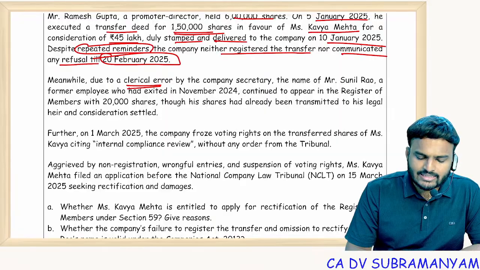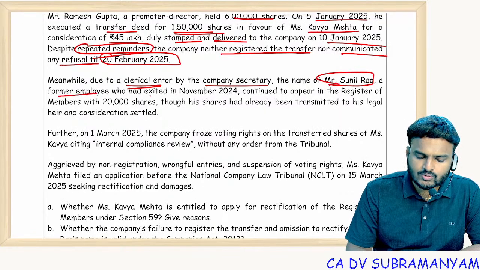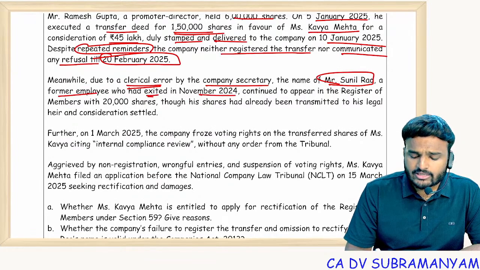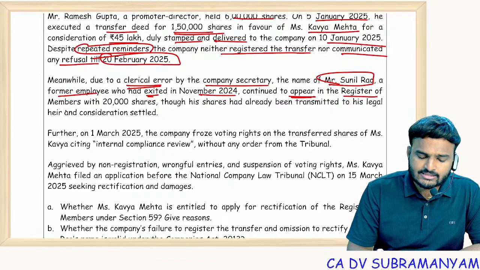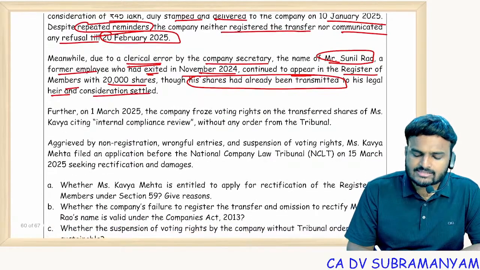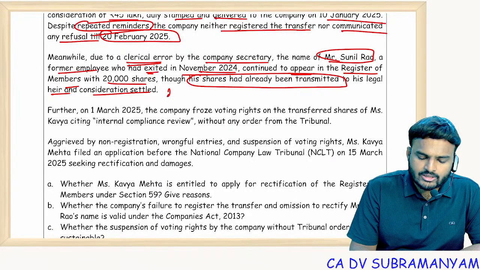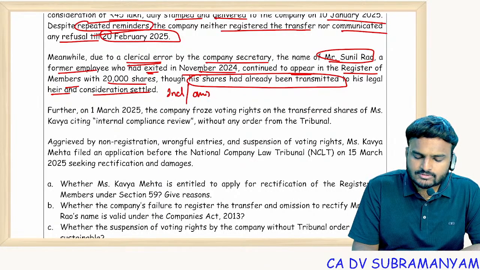Meanwhile, due to a clerical error by the CS, the name of Mr. Sunil Rao, a former employee who had exited in November 24, continued to appear in the register of members with 20,000 shares, though his shares had already been transmitted to his legal heir and consideration settled. So that means wrongful inclusion, wrongful omission.